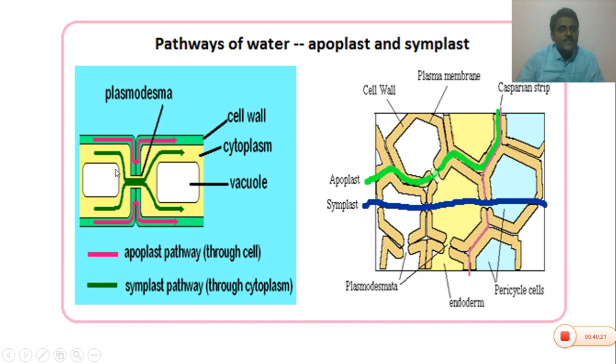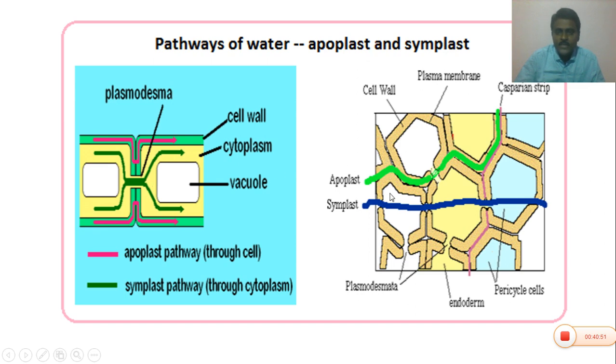Whereas the water moves from one cell to another cell through the cytoplasm and plasmodesmata. These are the cytoplasmic connections between two cells. Please note down, cytoplasmic connections between two cells are called plasmodesmata. So through the plasmodesmata, the water moves from one cell to the other cell.